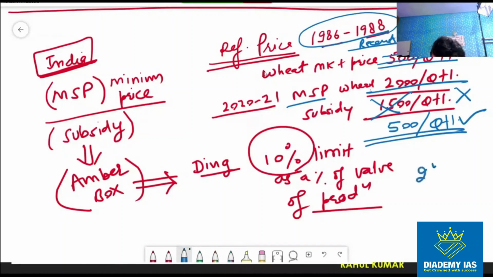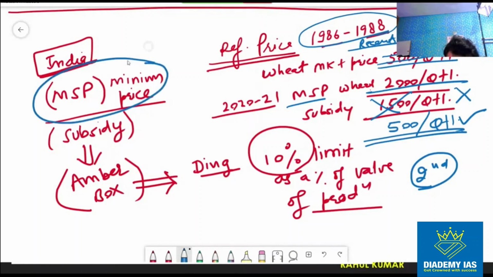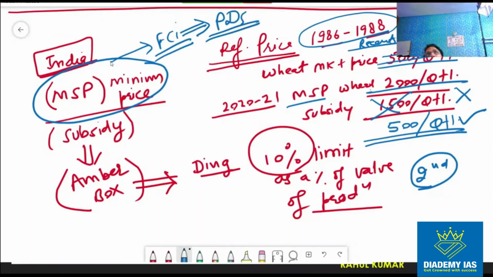The second point is that we are utilizing this MSP product for the PDS, right? We already discussed in the chapter of agriculture that this MSP is given to the farmer and FCI procures this. FCI gives it to the state government who distribute under the PDS at the rate of 1 rupee, 2 rupees, 3 rupees for the coarse cereal, wheat and rice respectively. ठीक है? तो अल्टीमेटली हम लोग इसको अपनी फूड सिक्योरिटी के लिए यूज कर रहे हैं.